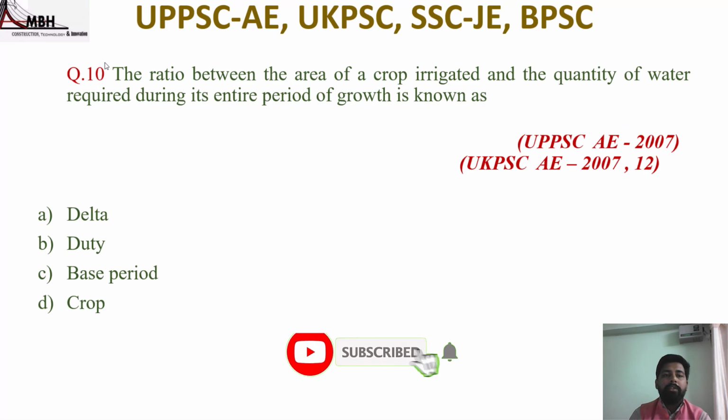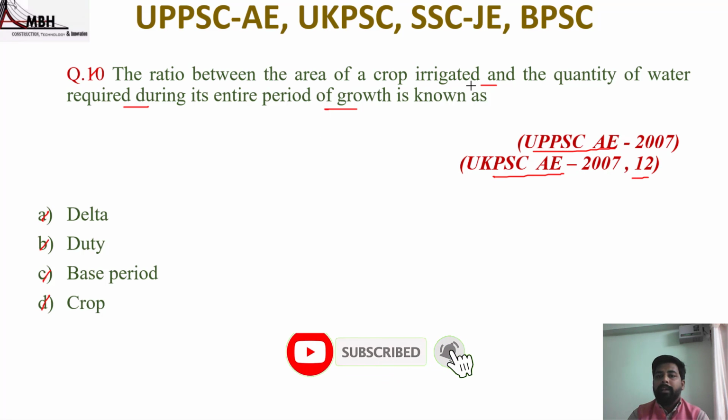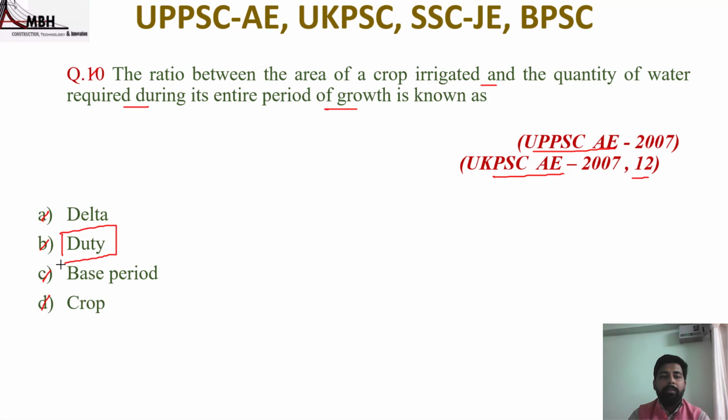Next question is: the ratio between the area of a crop irrigated and the quantity of water required during the entire period of the crop is known as, options are delta, duty, base period and the crop. So the question was asked in UPPSC 2007 and 2012. So the ratio of area of a crop irrigated and the quantity of water required during the entire period of the growth is known as duty. That means option B is correct.